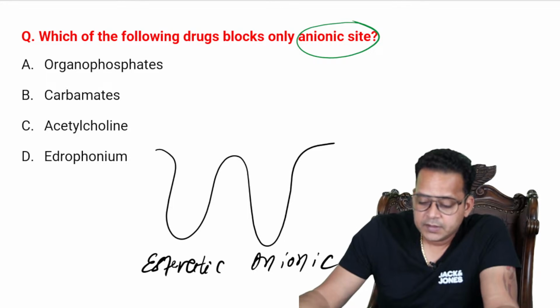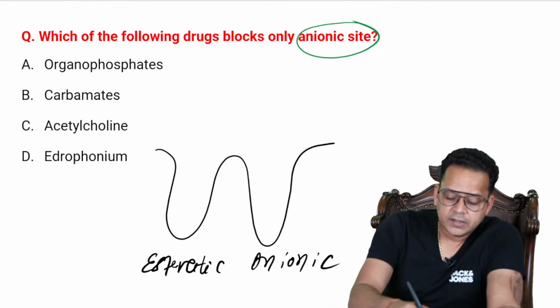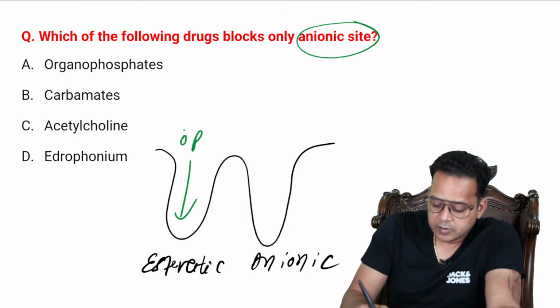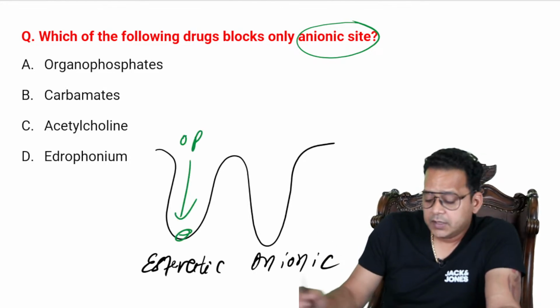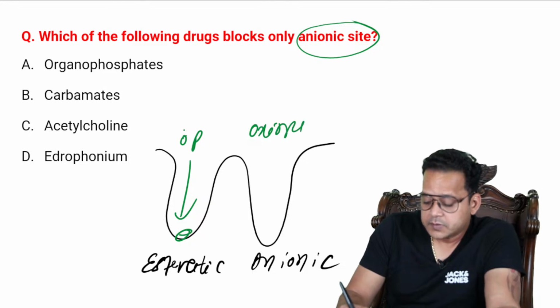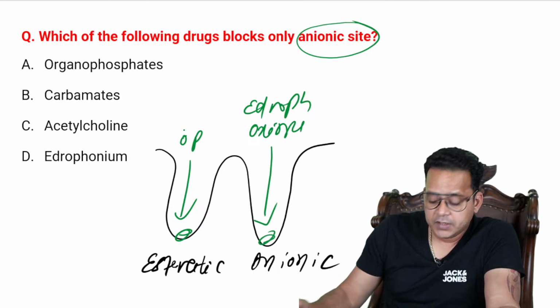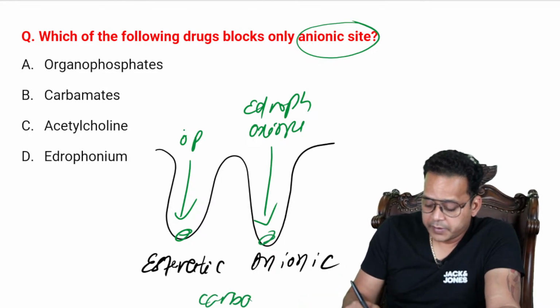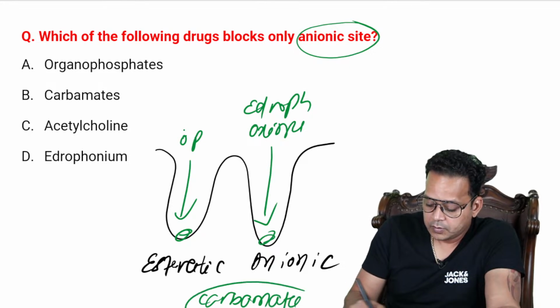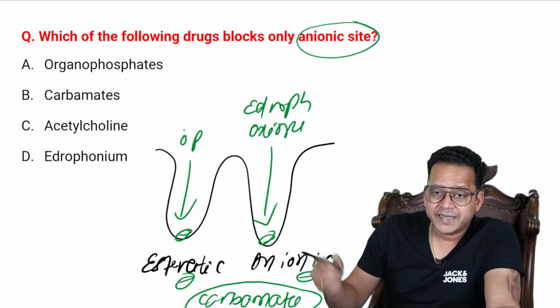Excellent, guys. So here, if I look at organophosphates, they block only the acidic site. If I look at oximes and edrophonium, they bind to only the anionic site. If I look at carbamates, they block both acidic and anionic site.